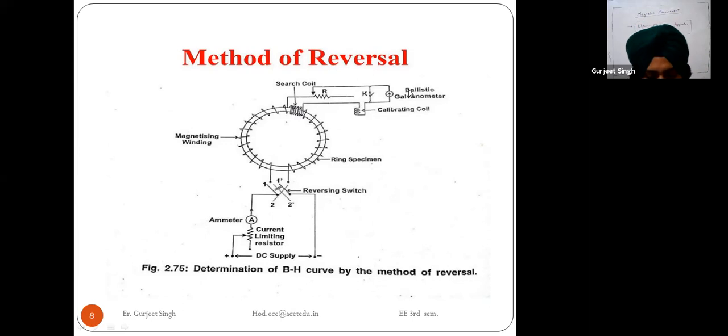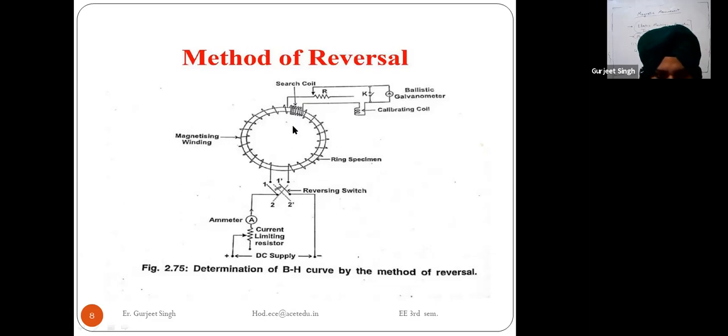So we measure these different values of B, and the above procedure is repeated for various values of H up to the maximum testing points.